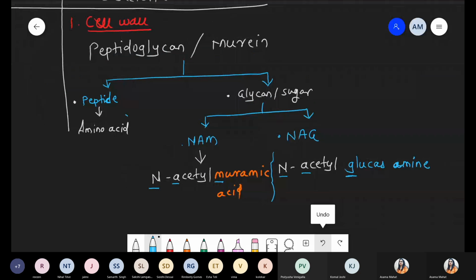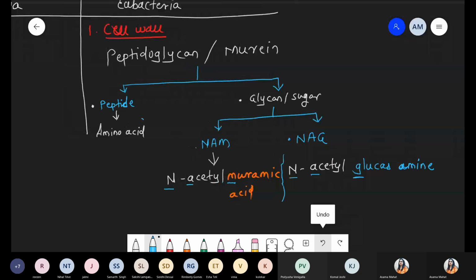The cell wall is made up of the material peptidoglycan, also called murein. This peptidoglycan has one part that is peptide, amino acid, and another part that is glycan, the sugar or carbohydrate part, but it is not a normal sugar. These are modified sugars like NAM and NAG, N-acetyl muramic acid and N-acetyl glucosamine. Now quickly, what kind of cell wall is present in archaebacteria? This writing part is over.